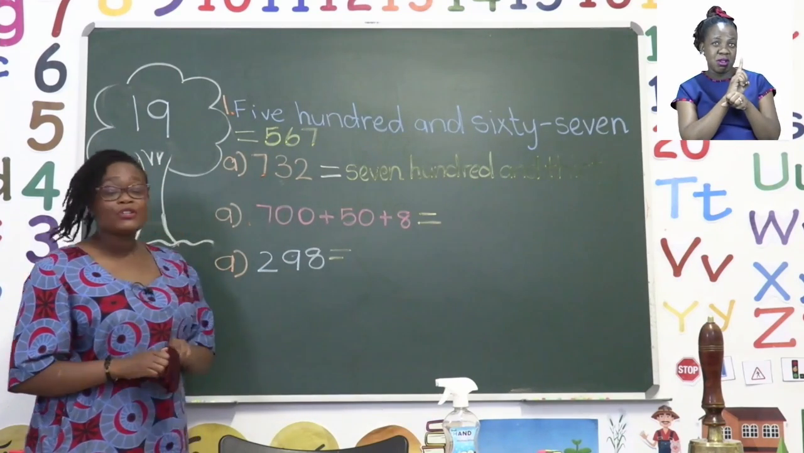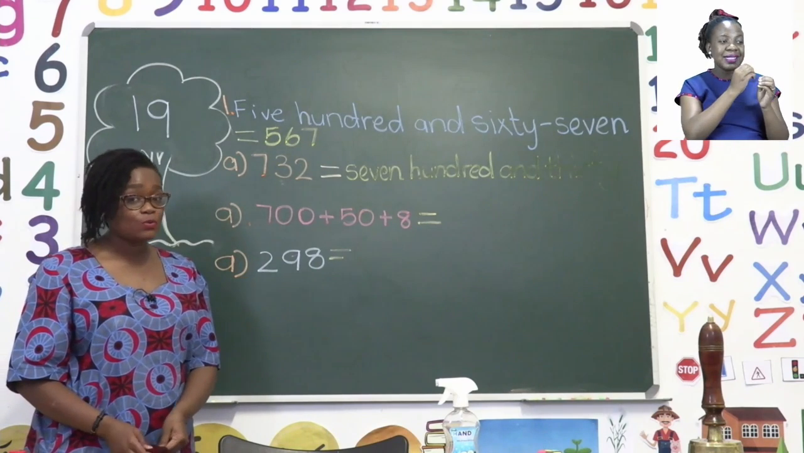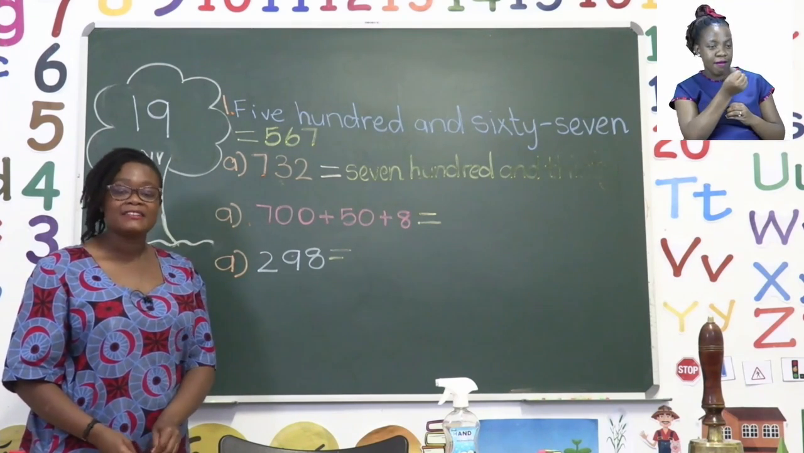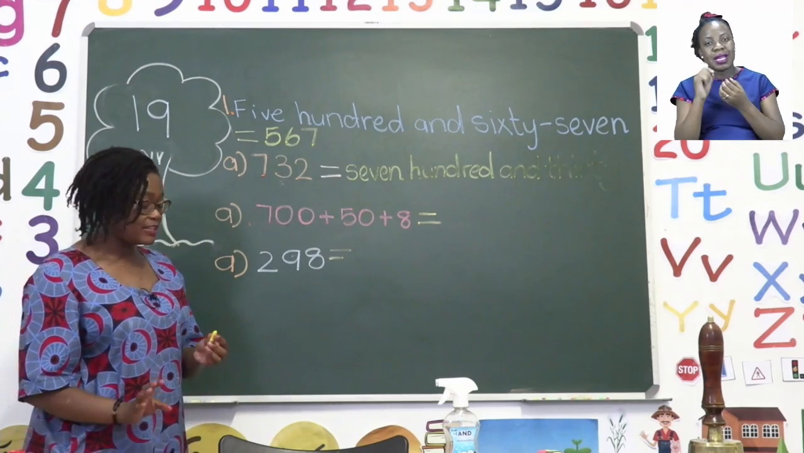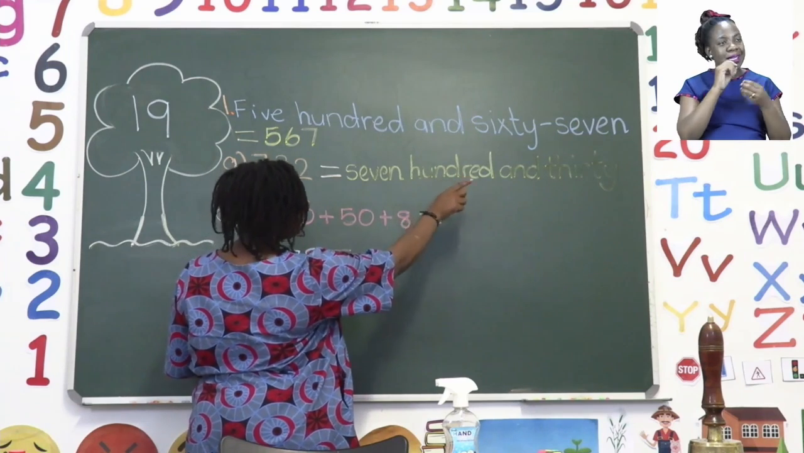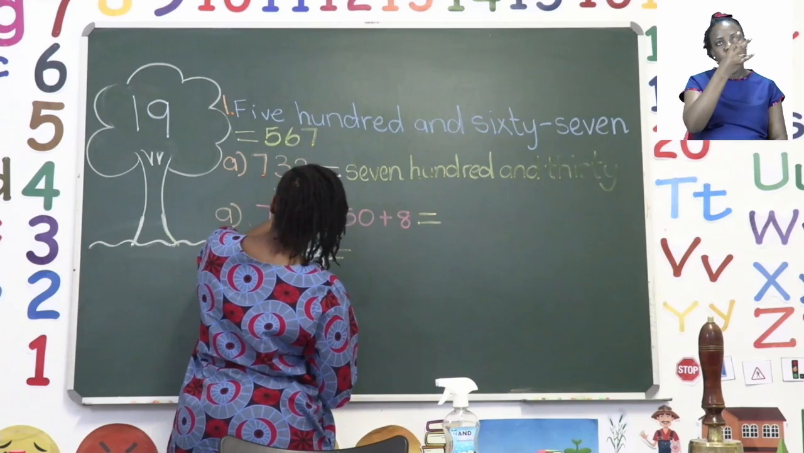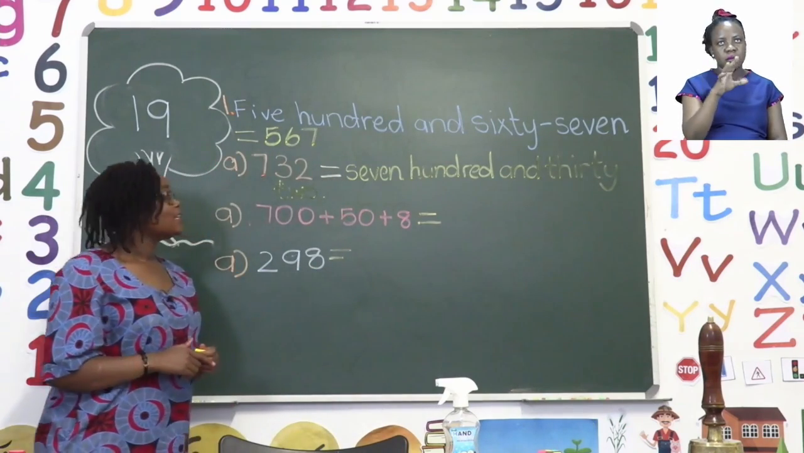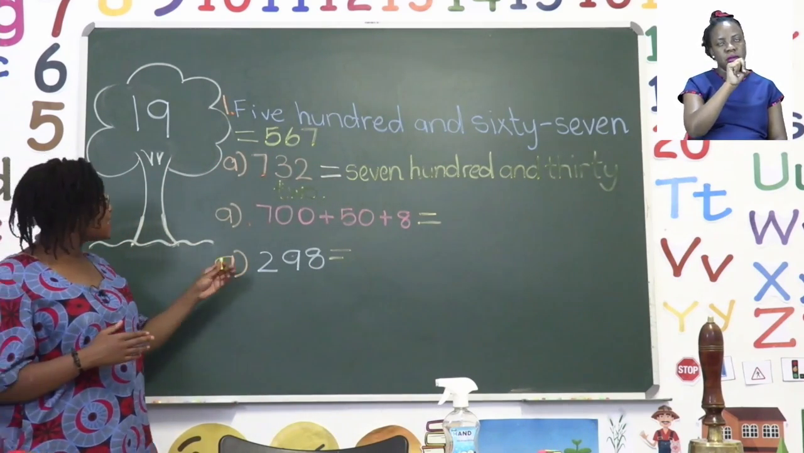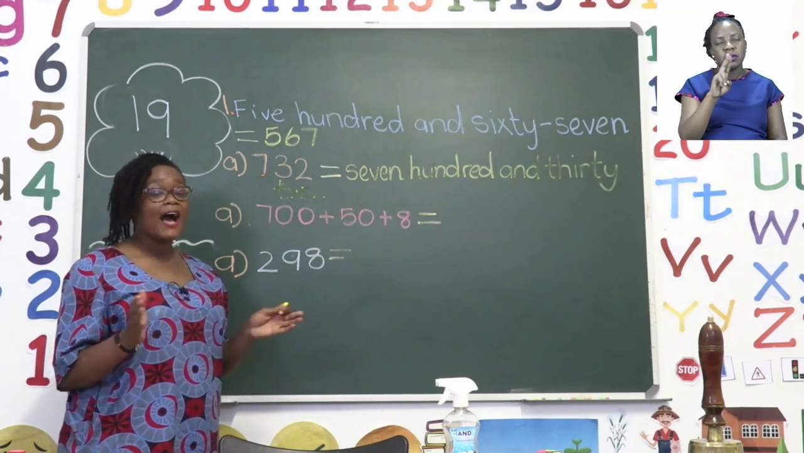So remember to space your numbers equally. Make sure that when you're writing them in words, it's the same as well. Leave proper spacing and your letters must be the same size. So we have 732. Well done, everyone.